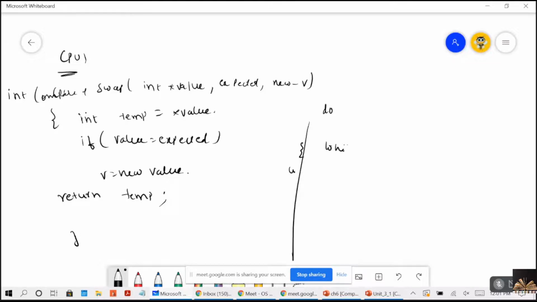Now, what the mutual exclusion will do is: while compare and swap of lock, 0, 1 is not equal to 0, then do nothing.